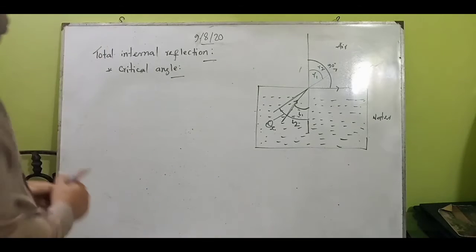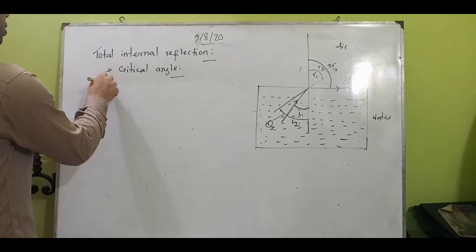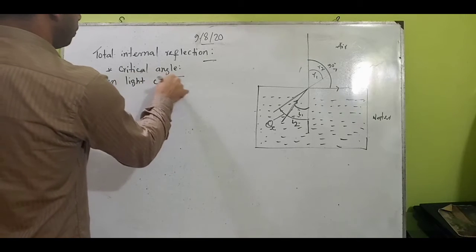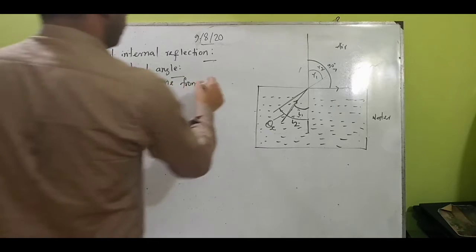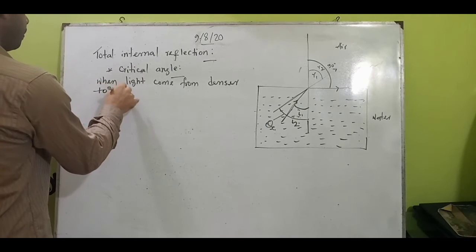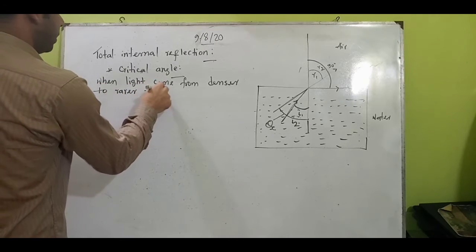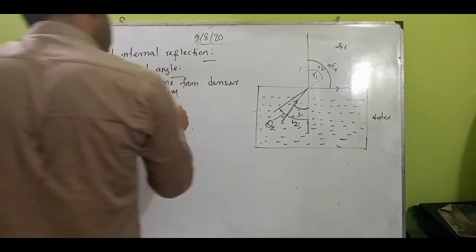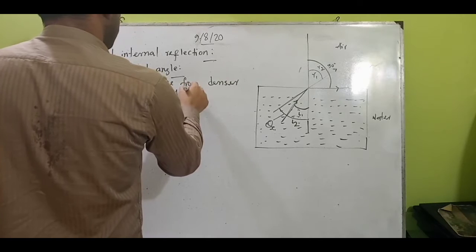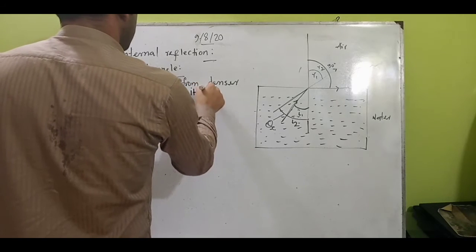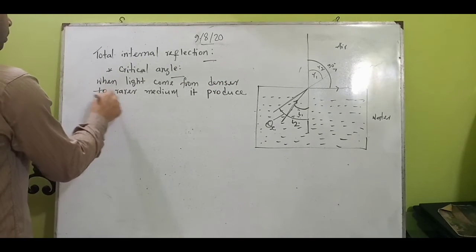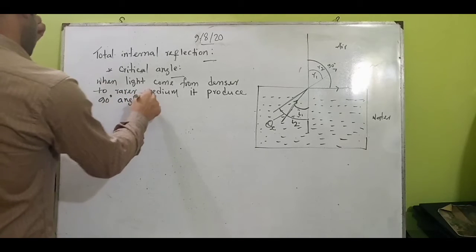If we try to understand the definition of critical angle: when light comes from a denser to a rarer medium, it produces a 90-degree angle in the refracted angle.